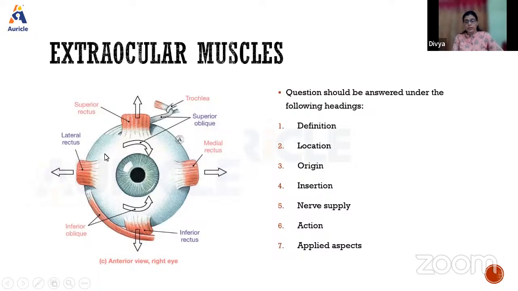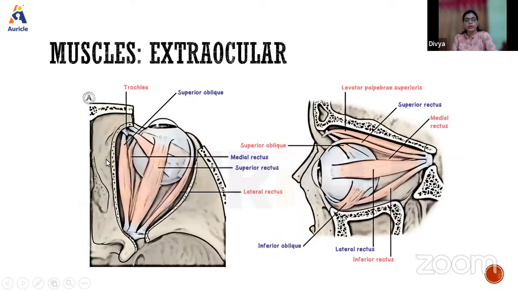So where are these located? They are located within the orbit. Okay, so the location is within the orbit. Coming to the origin, it is the orbital cavity. So they are present within the orbital cavity. That is all that is necessary for you to write.